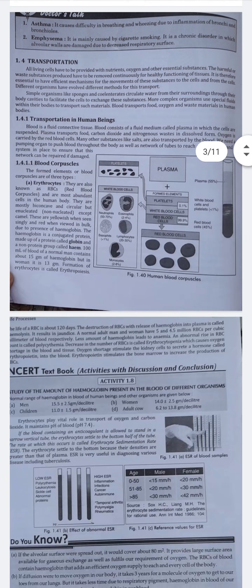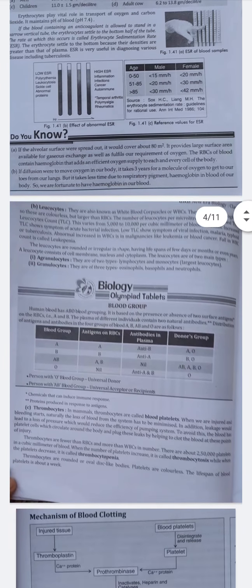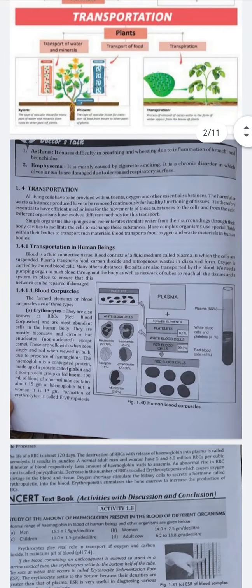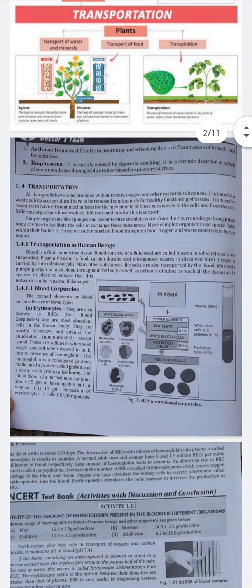Now, first of all, the parts of the blood. Blood corpuscles have three types. They are the erythrocytes, leukocytes, and the last one is the thrombocytes. Firstly, we have to do erythrocytes. What are the erythrocytes? These are the RBCs, red blood cells. They are most abundant in the cells of the human body. They are mostly biconcave, circular in shape, except in the camels.